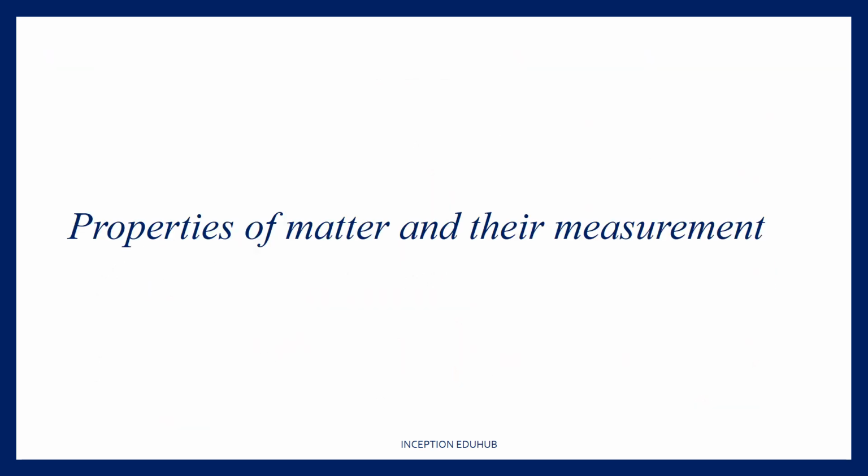Now, in this presentation, we'll be discussing properties of matter and their measurements. Whenever we talk about properties of matter, there can be two types: physical properties and chemical properties. Physical properties are those properties which can be measured or observed in a matter without changing the identity or composition of the substance. For example, mass, volume, density, anything that we can measure is a physical property.